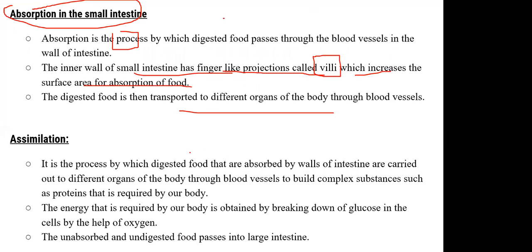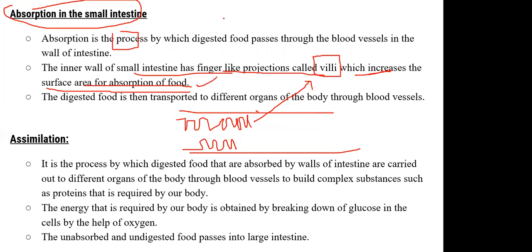So you can imagine like this structure, ये small intestine है, so it has some finger-like projections like this. ठीक है, upper wall में भी होगी और lower wall के अंदर भी these finger-like projections होगी. So ये finger-like projections को हम villi बोलते हैं. And what exactly is the function of villi? कि वो surface area को increase करती है for the absorption of food. Okay, this is easy, right? So after that, the digested food is transported to different organs of the body through the blood vessels, right? So ये villi ने food को क्या किया, absorb किया. जितना food इससे move कर रहा है वो ये absorb कर ले रहा है.